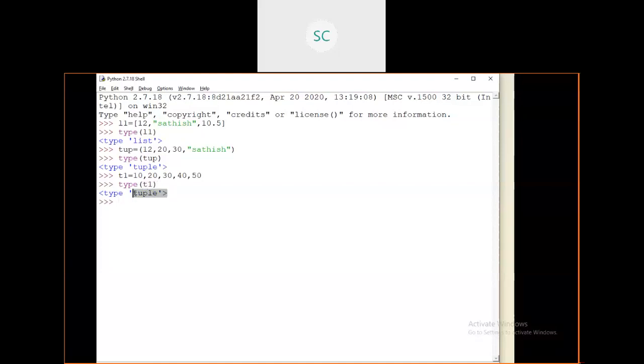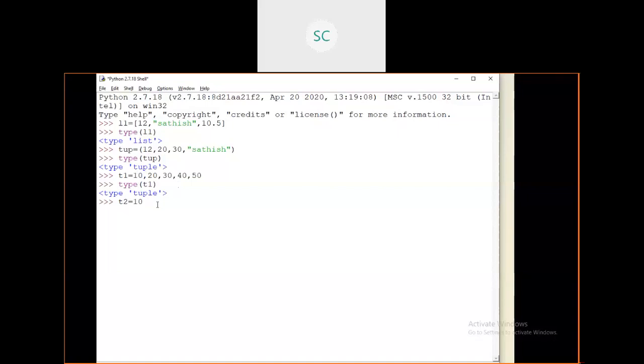This is the second way, without any parentheses. You can directly assign some values, and by default it will treat it as a tuple. Without giving any parentheses or square brackets, if you directly assign some values to a variable, internally it will treat it as a tuple. Suppose t2 equals 10, I am giving.